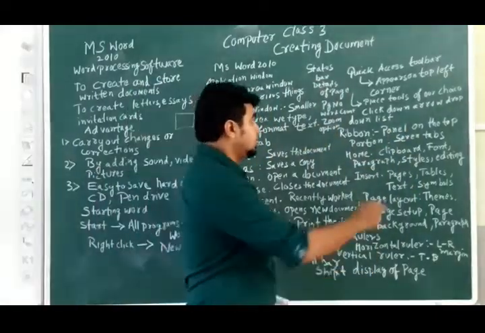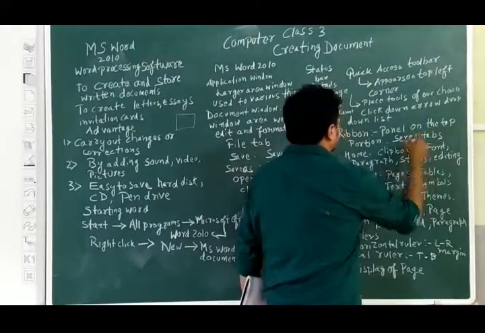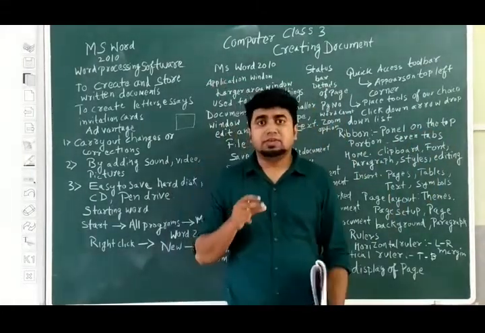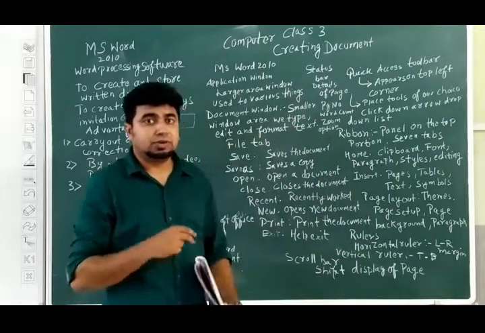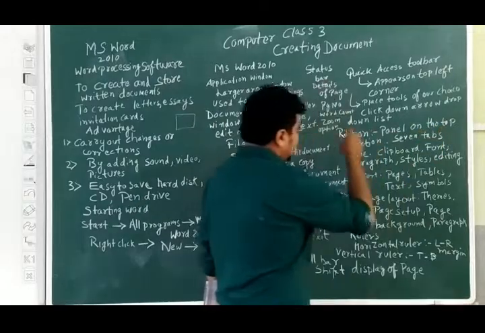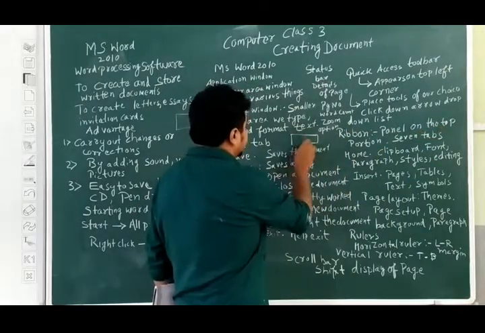Ribbon. Ribbon is basically a panel on the top portion. You will find it there. I will be showing you when we do the practical part. Ribbon is basically the panel, and it appears as groups like this.